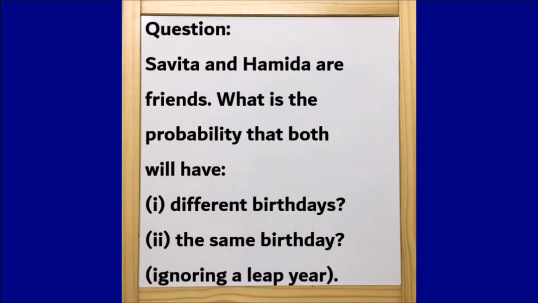The given question is: Savita and Hamida are friends. What is the probability that both will have different birthdays, and second, the same birthday? Now let us try to understand the question. The first part is asking us that they will have different birthdays, meaning they will have different dates, and the second one is if they have the same particular date as their birthday. Okay, now let us try to understand this.